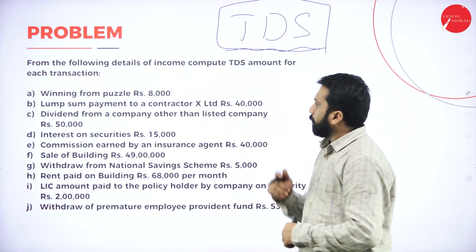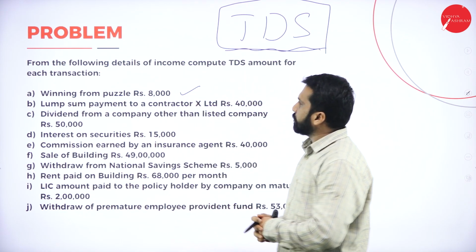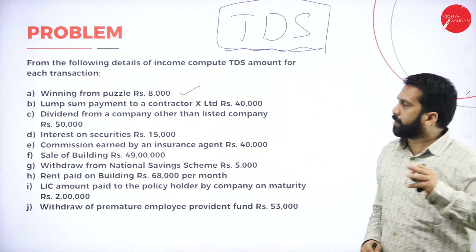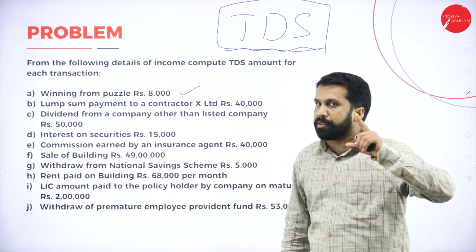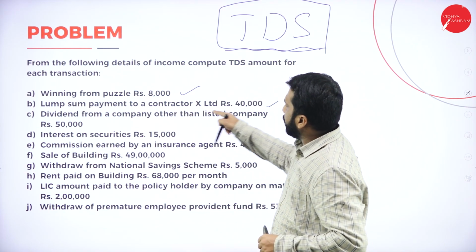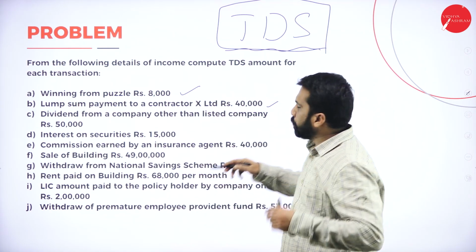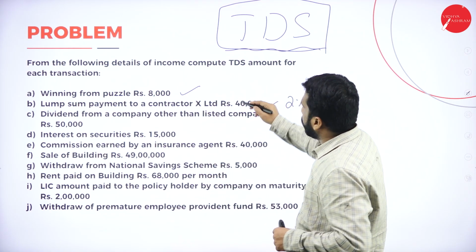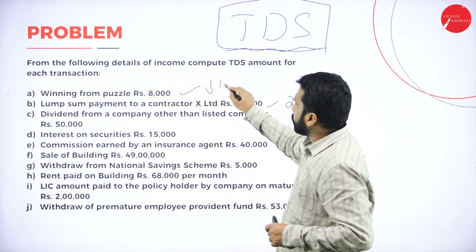puzzle. Winning from puzzle is how much? 8,000. I have given you already what is the slab for TDS. Remember that. Lump sum payment to contractor. See, this is 1%. If it is mentioned X Limited, 2%. Individual, 1%. Winning from puzzle, less than 10,000.